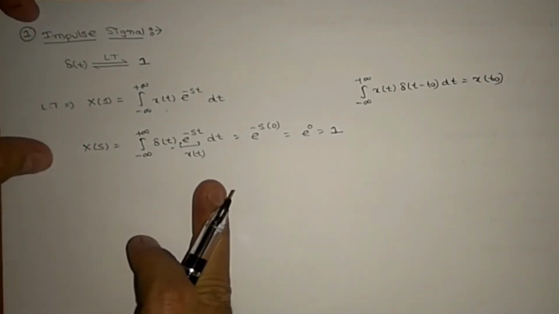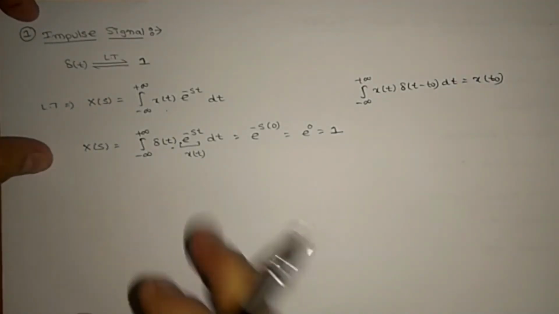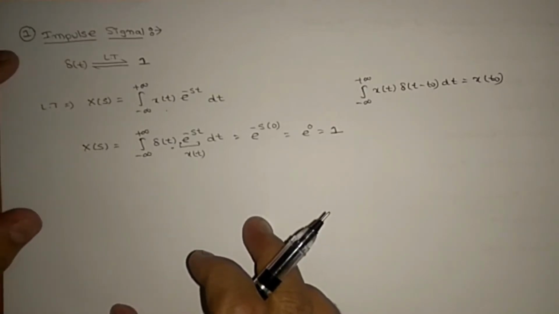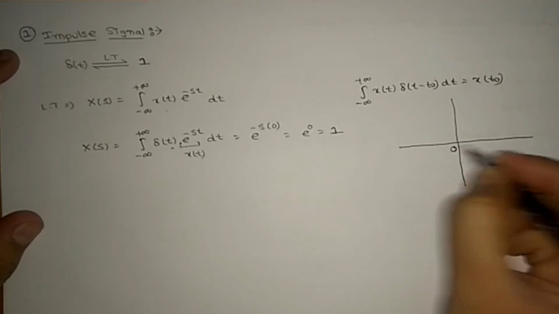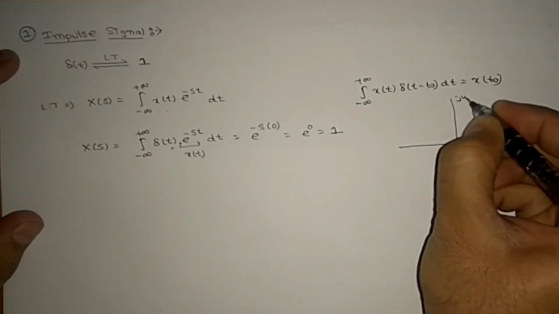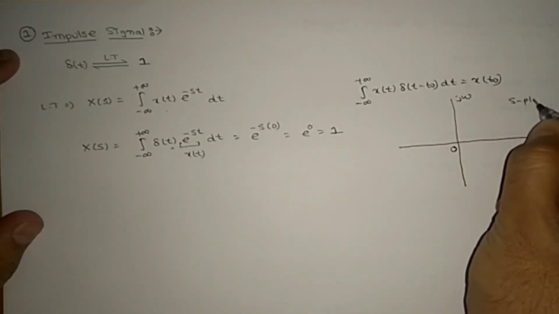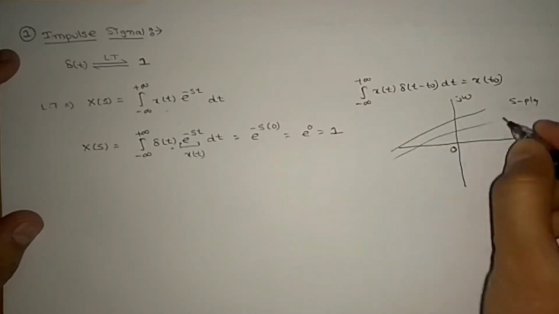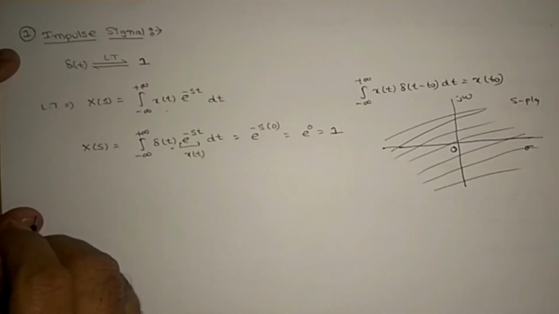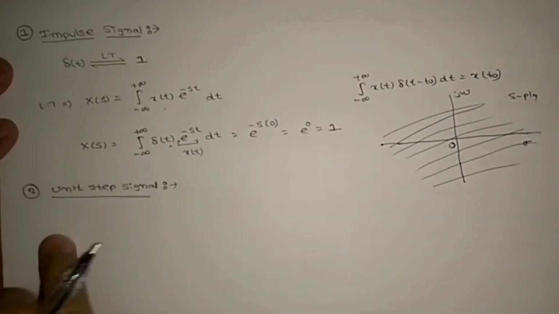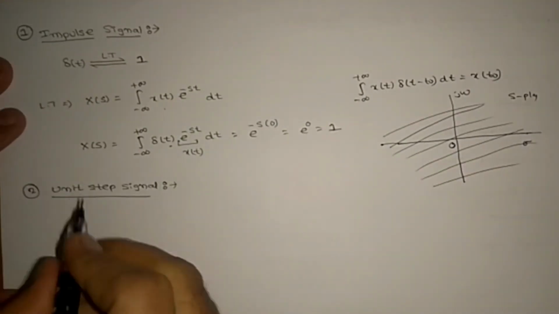So for applying this formula, do we use any conditions? No, right? So the ROC is the entire S plane. So it is the richest signal in our signals and systems because it has the entire S plane. Let us discuss the second one, unit step signal.